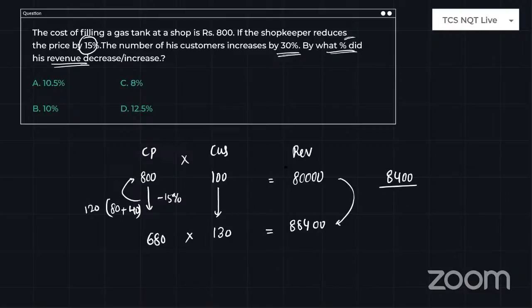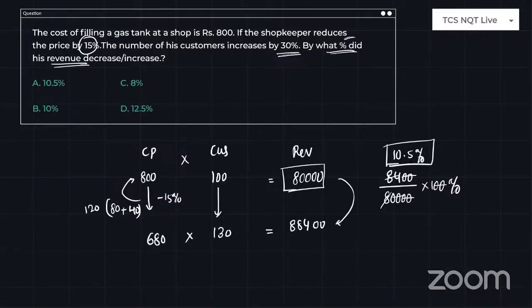Then he is asking in terms of percentage. Percentage will always be calculated on the base value, that is the initial revenue. So 8400 divided by 80,000 into 100 percentage is your answer. Zeros got cancelled. 8 will cancel 80 10 times and 4 will cancel 0.5 times.